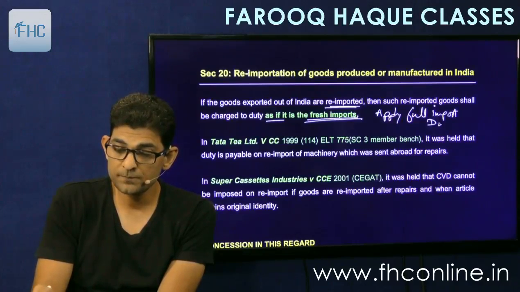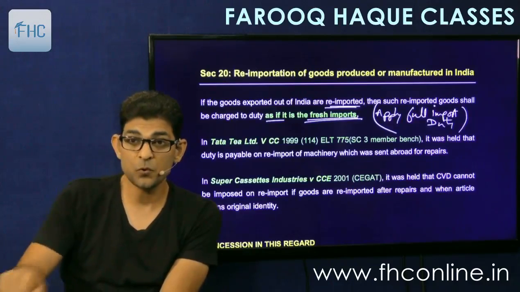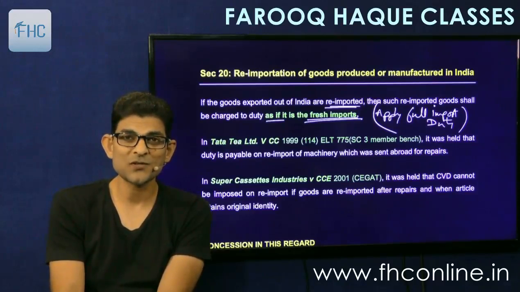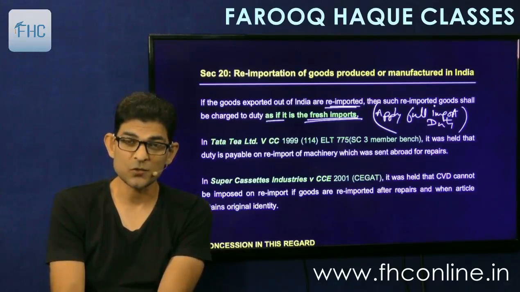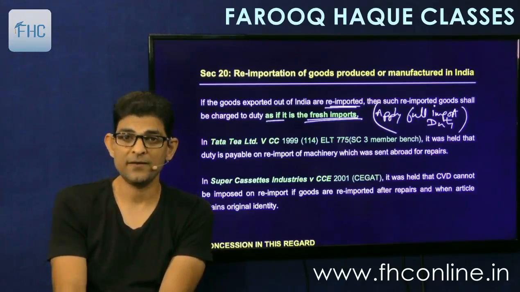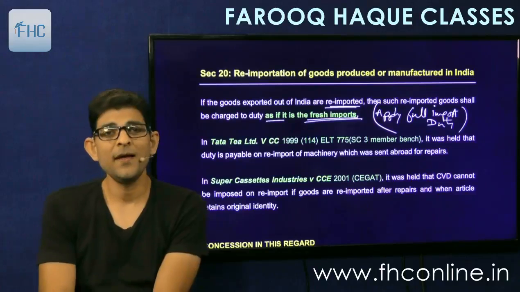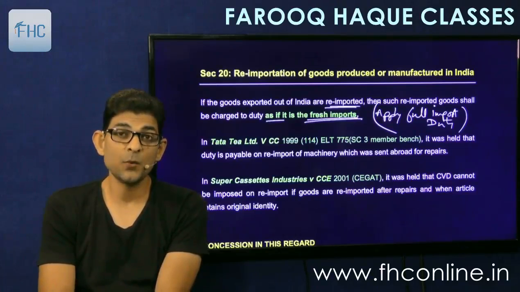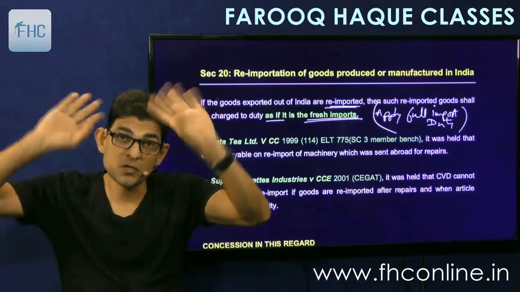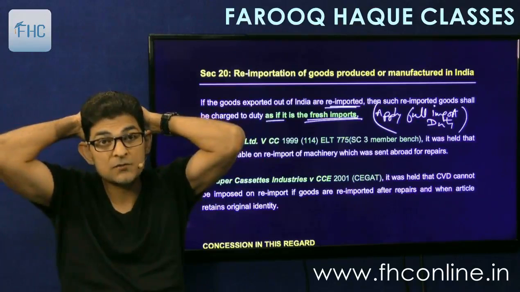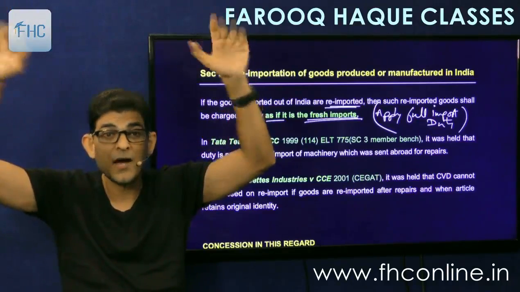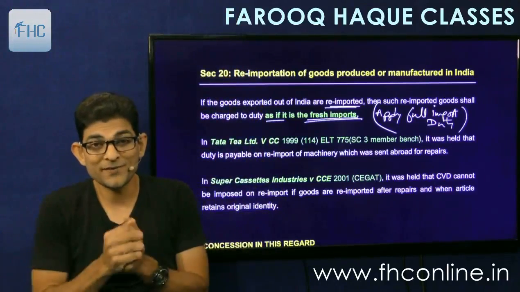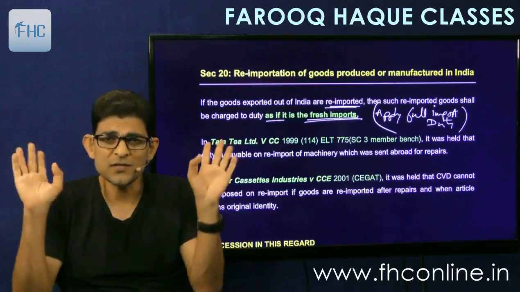So for example, we have exported auto rickshaws from India. Bajaj company has made auto rickshaws in India and they have exported these auto rickshaws to which country? England, UK, United Kingdom. And after some days they are returned back to India, so they are coming back to India. So when they come back, we will assume it to be importation of auto rickshaws and will charge full import duty rate as it would apply to normal imported auto rickshaws. Okay, so it says considered to be fresh import, charge full duty.